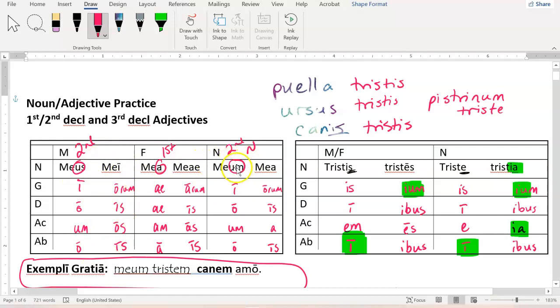And we know our first and second declension endings, so we went ahead and filled them out to be safe, right? A, ae, ae, am, a, a; ae, arum, is, as, is. Masculine: us, i, o, um, o; i, orum, is, os, is, right? That's our second declension endings. And our neuter forms are just a little bit different, right? It's um, i, o, um, o, and a, orum, is, a, is, okay? Those are not new. Those are our first and second declension endings. We're just borrowing them for the us, a, um forms of this adjective.